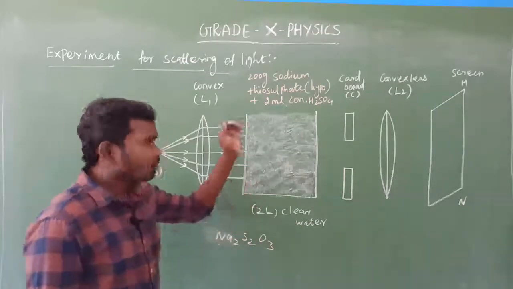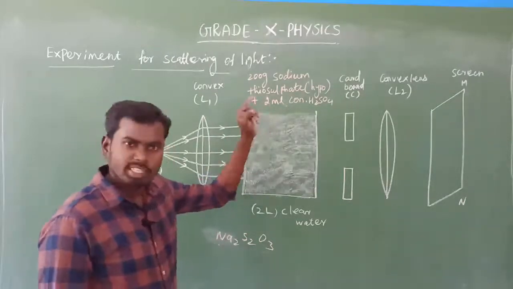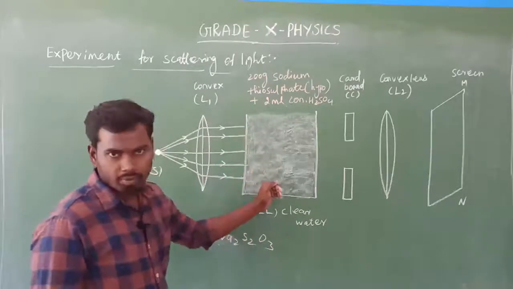First I have added 200 gram of sodium thiosulfate, which means hypo, into the clear water.